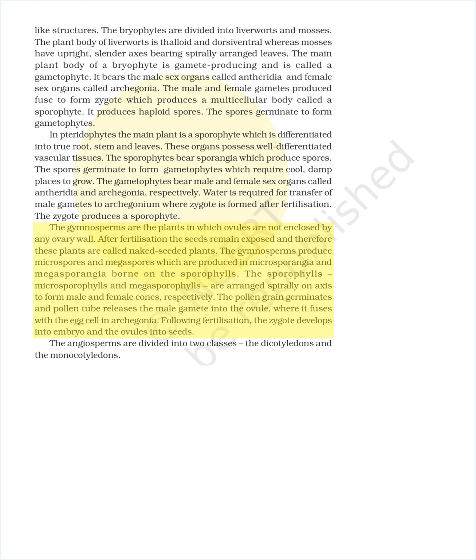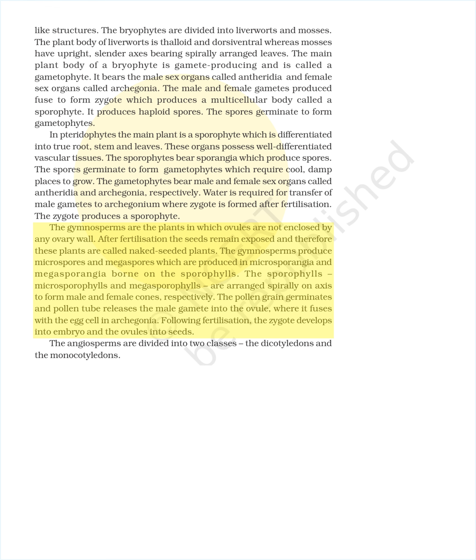The gymnosperms are the plants in which ovules are not enclosed by any ovary wall. After fertilization the seeds remain exposed and therefore these plants are called naked-seeded plants. The gymnosperms produce microspores and megaspores which are produced in microsporangia and megasporangia borne on the sporophylls. The sporophylls, microsporophylls and megasporophylls, are arranged spirally on an axis to form male and female cones, respectively.